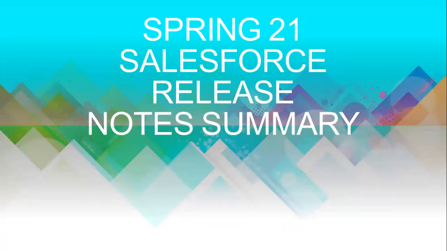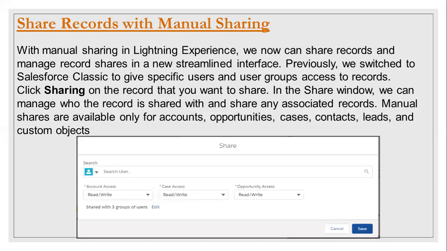As per the Spring 21 release, which is upcoming, these are the main highlights that have been included. The main thing is sharing records with manual sharing. As we all know, in Classic we have a button called Sharing, where we can share the records with other users. But the existing Lightning does not have this. We don't have manual sharing as of now.